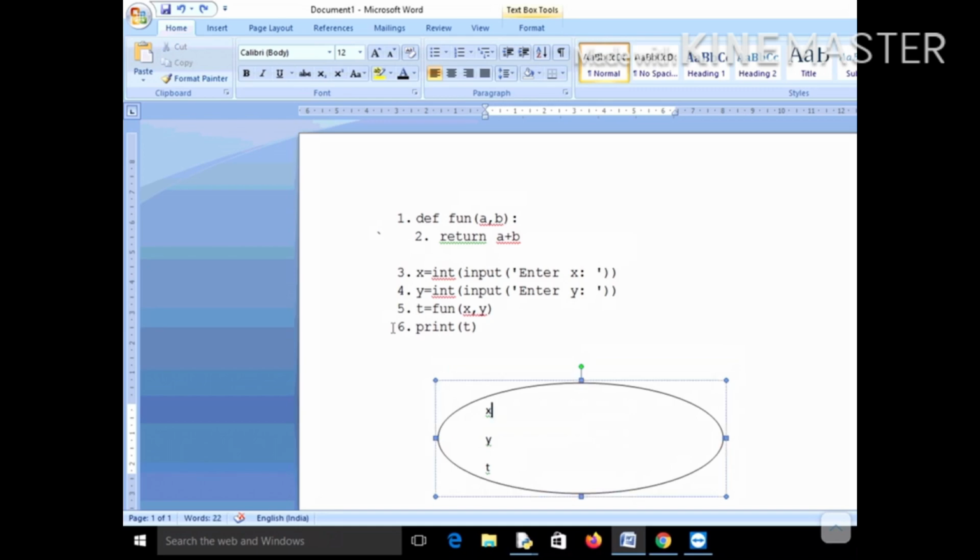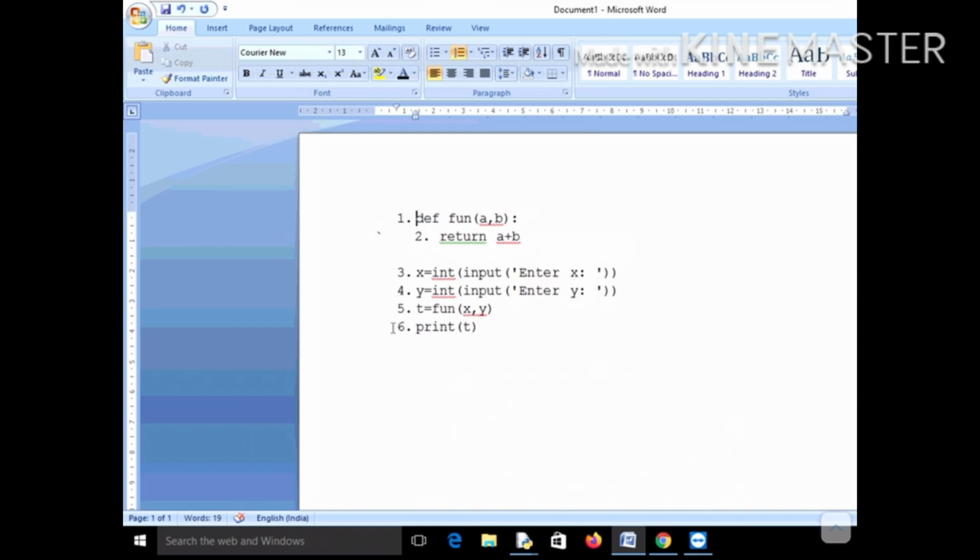So finally this program will print the value of this T, which is nothing but the sum of X and Y, and finally this global environment will also get lost from the memory. It will also be erased from the memory. So this global environment will no more exist in the memory. I hope you got the execution of this particular function.